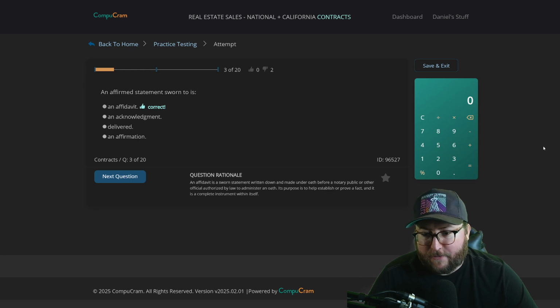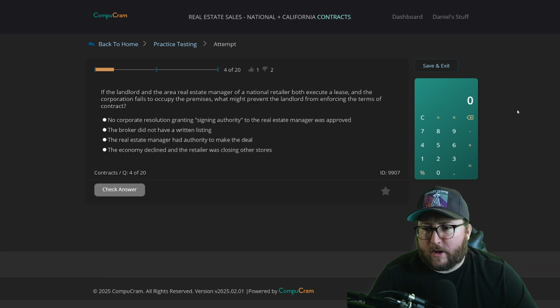Question rationale. An affidavit is a sworn statement written down and made under oath before a notary public or officially authorized by law to administer an oath. Its purpose is to help establish or prove a fact, and it is a complete instrument within itself.